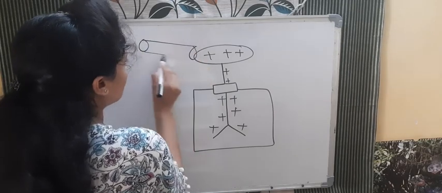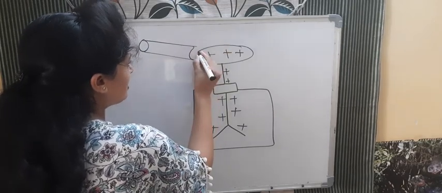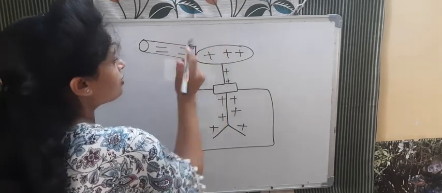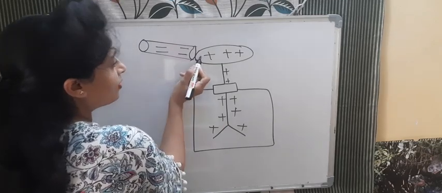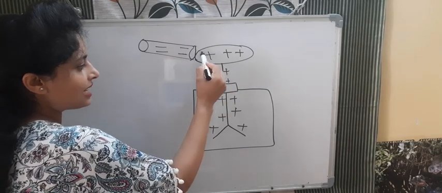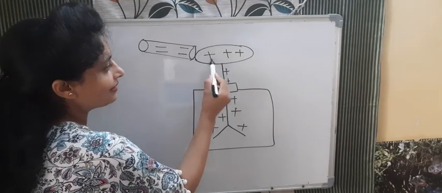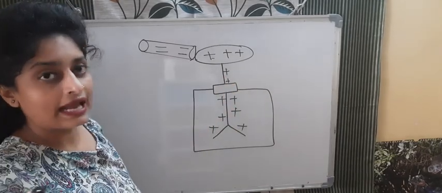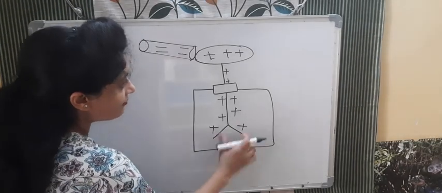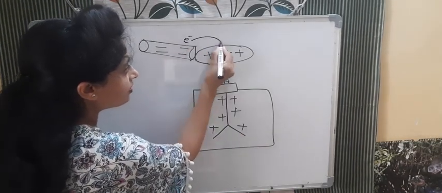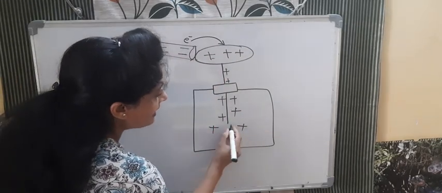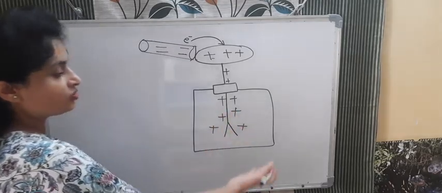We will do both cases. We will take a rod that is negatively charged, and by conduction I am touching this rod with this. So when I touch this rod here, what will happen? Electrons will go from here to here, and when electrons are going inside through this metal cap, what will happen? The amount of positive charge will now be less. Divergence was this. When electrons transfer from here to here, positive charge will be less and there will be less divergence in comparison to the first case.